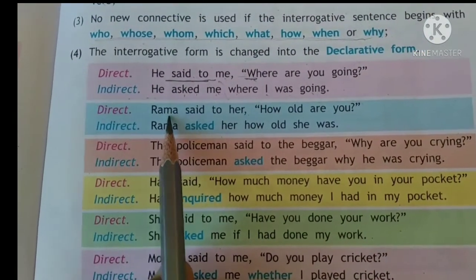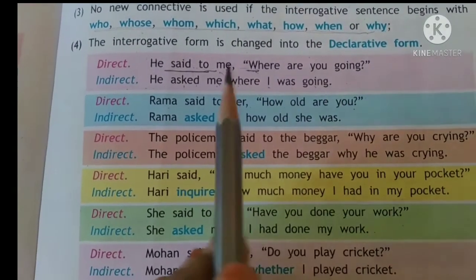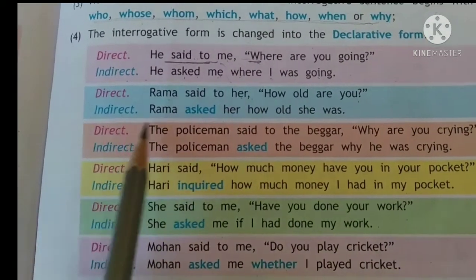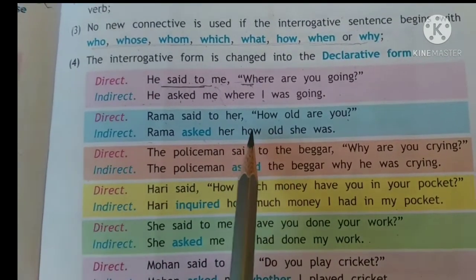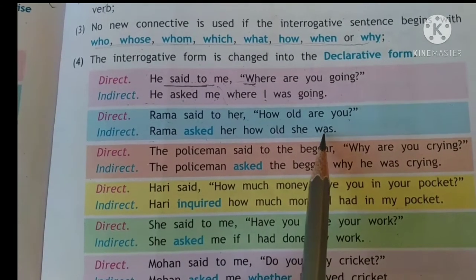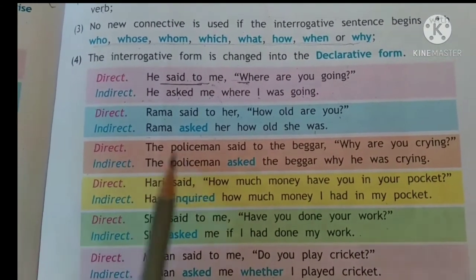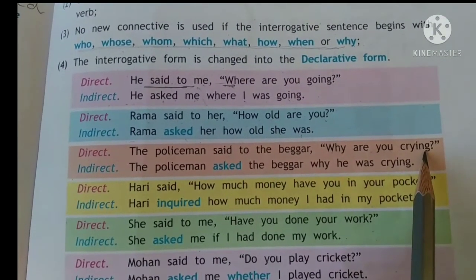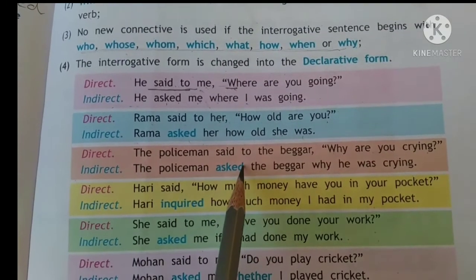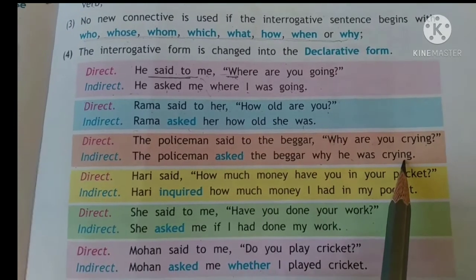The second one: Rama said to her, how old are you? Again, Rama is asking someone, so we change said to into asked. Rama asked her how old she was, and we do not put the question mark. The policeman said to the beggar, why are you crying? So the policeman asked the beggar why he was crying.